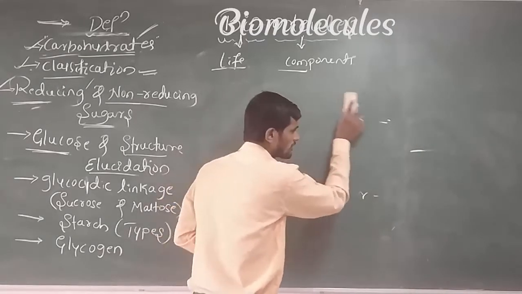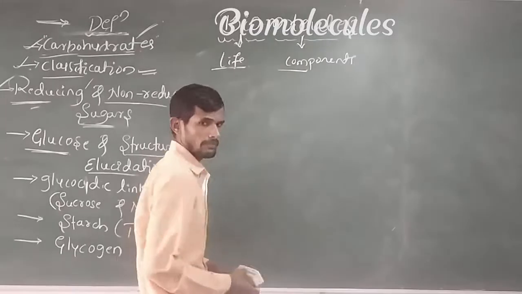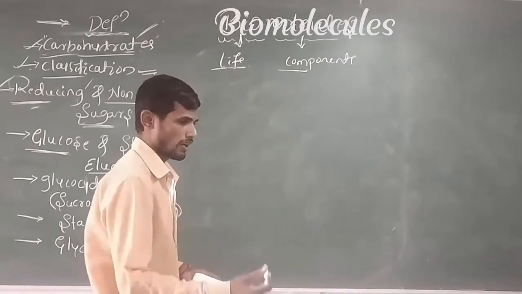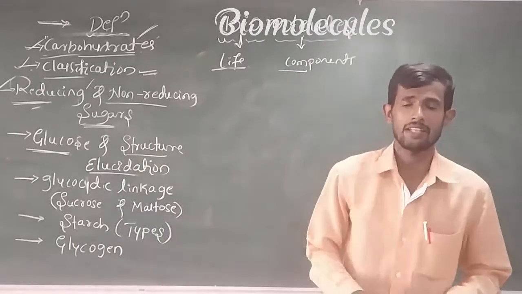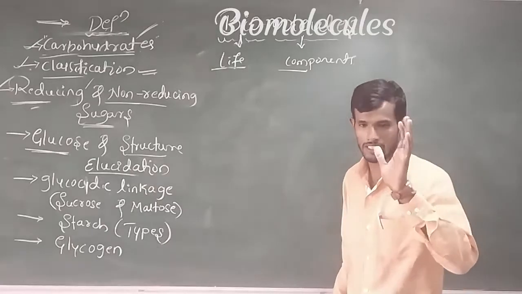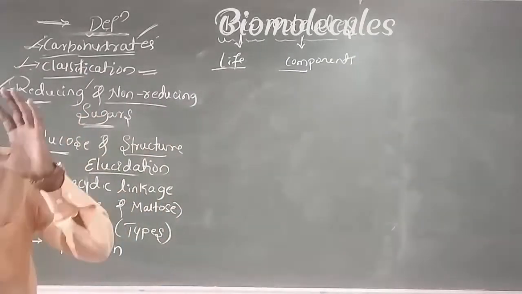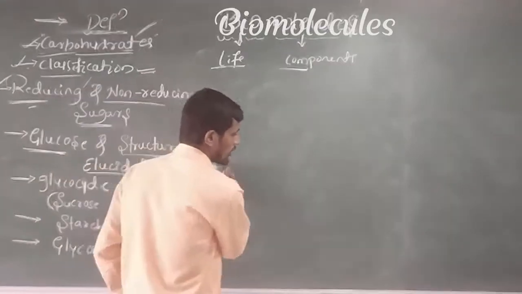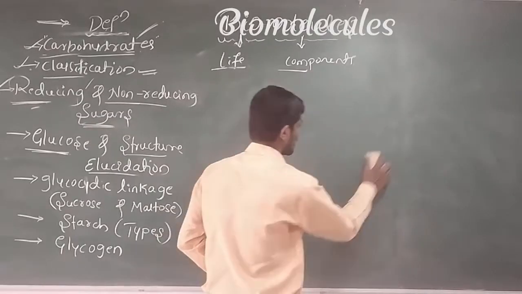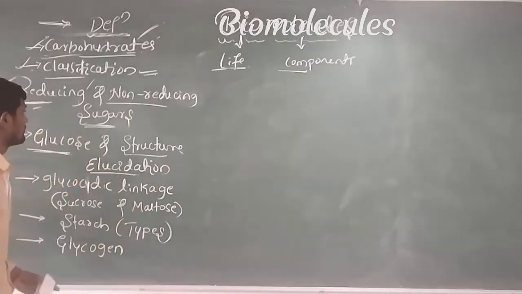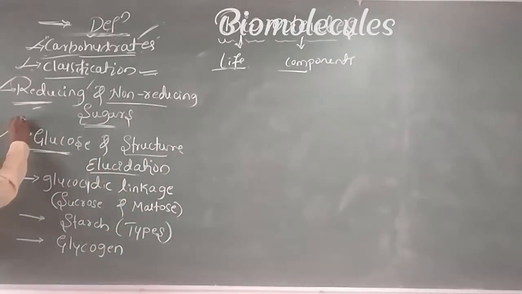Based on all these evidences, one of the scientists, Baeyer, suggested the glucose structure containing 4 asymmetric carbon atoms. Remember, our glucose contains 4 asymmetric carbon atoms. Okay, this is about glucose and structure elucidation.